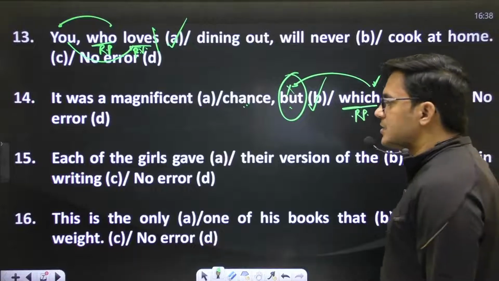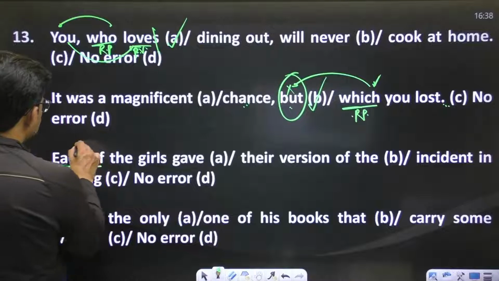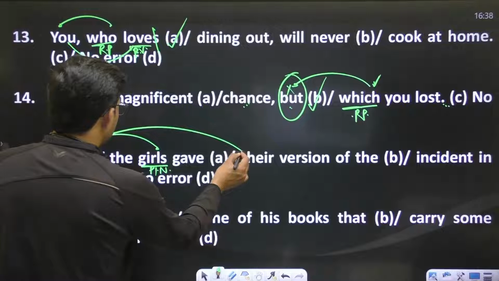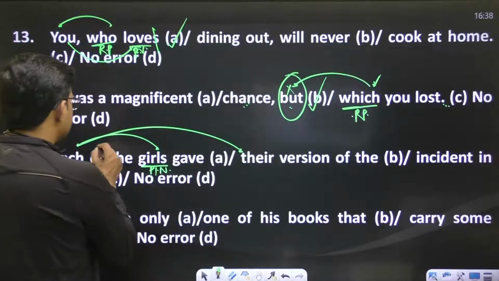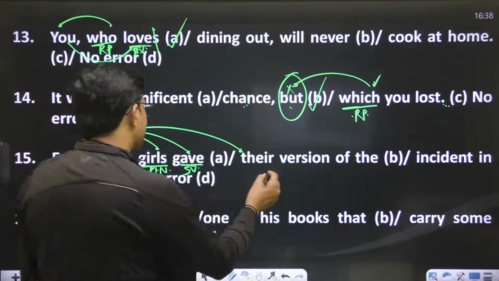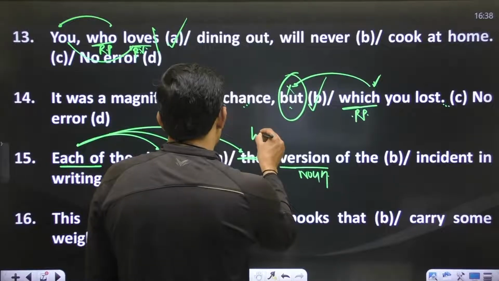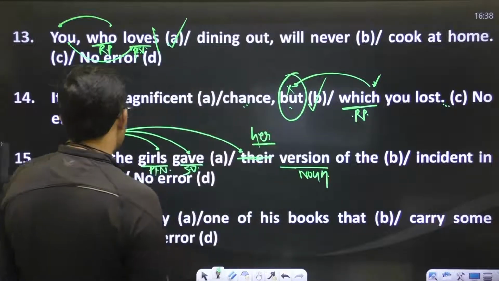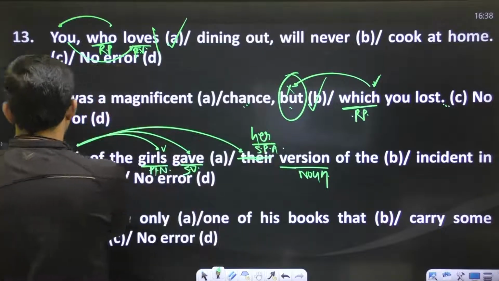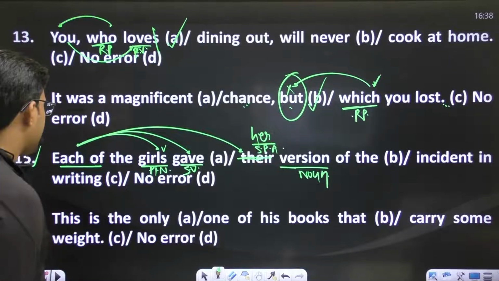Okay, the next sentence is: each of the girls gave their. This pronoun "each of" is followed by a plural noun, but the verb must be singular. This is the singular verb, "gave". This is the singular verb, and the possessive case will also be singular. So before this noun "version", the possessive adjective "her" will be used. As we are talking about girls, the singular possessive adjective will be used. The sentence will be like, each of the girls gave her version of the incident in writing.